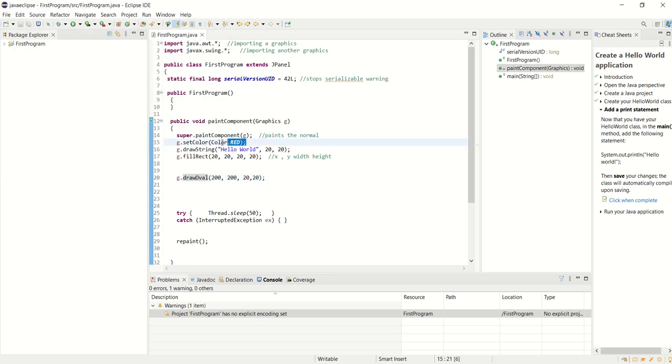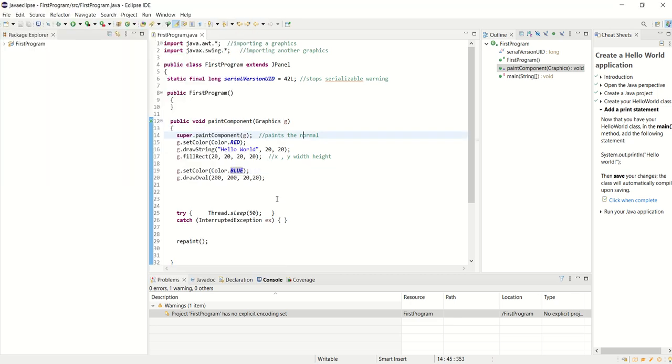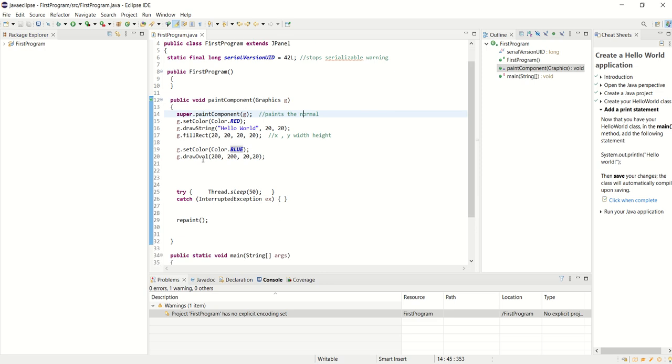I can also change the color in between. So maybe I want to draw the rectangle and then set the color to blue. Right? I can do that. Capitalization matters. We'll talk more about why these are all capitals as we learn through Java. So now you'll see that the oval is blue, not red. So those are the drawings.